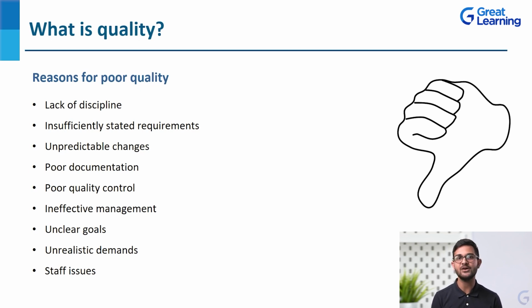Number one, lack of discipline. Whenever we are talking about managing quality or assuring quality, planning for that is extremely important. And that will never be suitable unless you are fully disciplined. So you have to be disciplined. If you have lack of discipline, definitely you will not be able to plan for it and then assure it or then control it. And eventually it will be a wastage of time, energy, money and effort. So we have to make sure that we are disciplined if we are talking about managing quality, planning for quality.